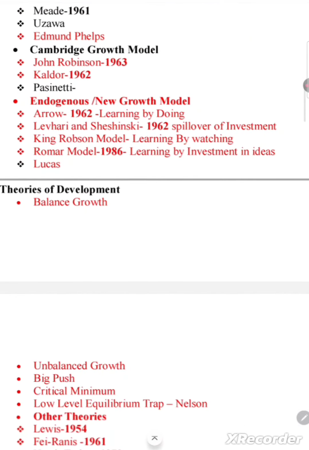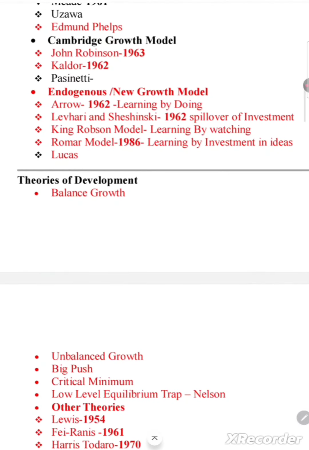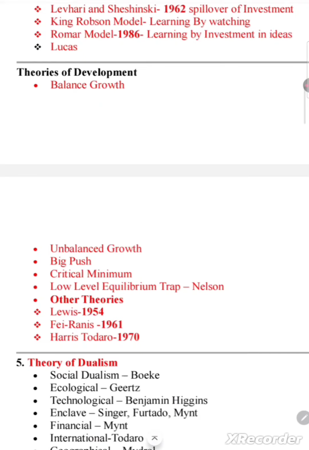Then moving on to the theories of development, balanced growth theory, unbalanced growth theory, big push theory, critical minimum effort, low level equilibrium trap, and Lewis, Fei-Ranis and Harris-Todaro theories are important.